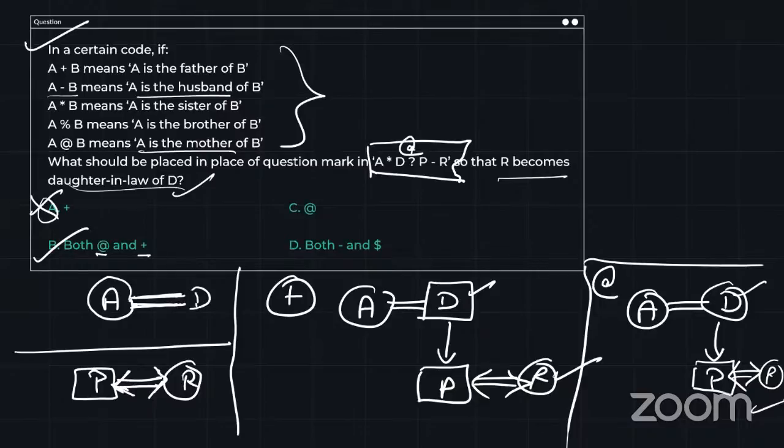So I hope this is clear, guys. First I have drawn the data which is given. Then I have seen the plus sign. It's correct. Then I have seen the at sign. That is also correct. So both at and plus are correct. Is this clear? Let's move forward.